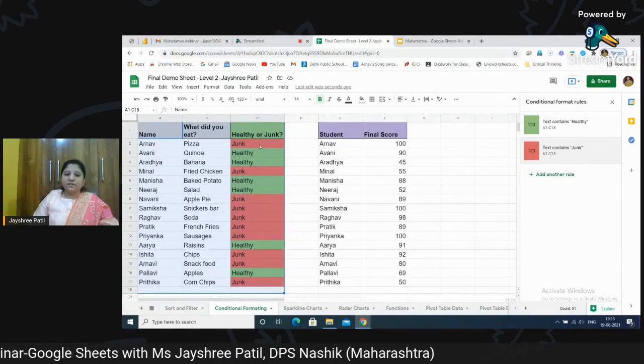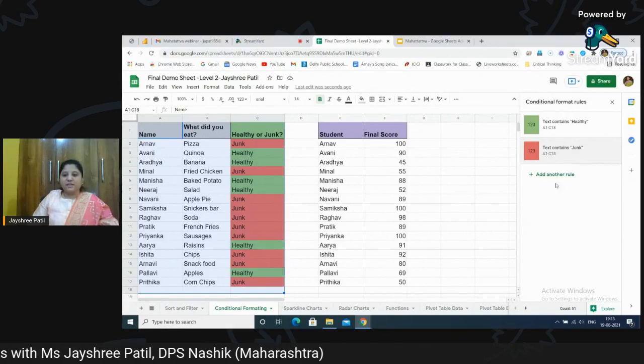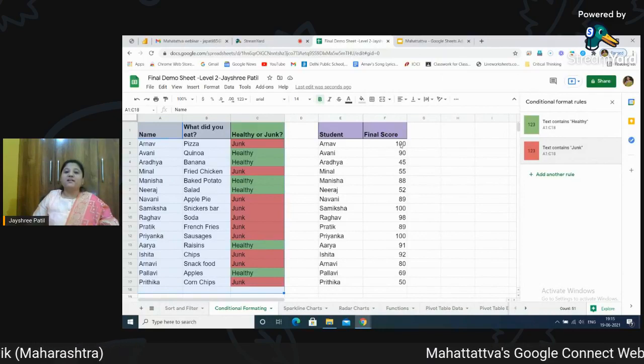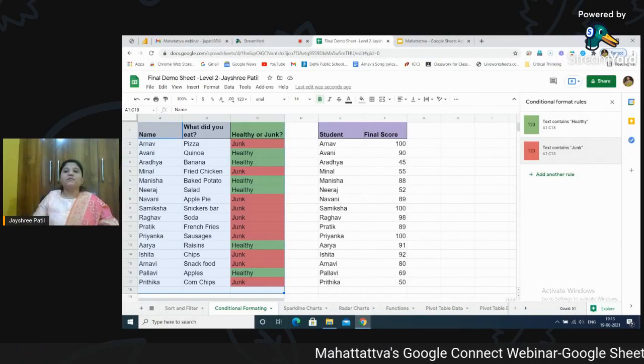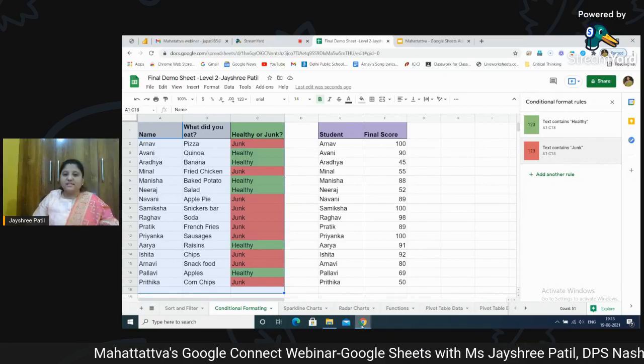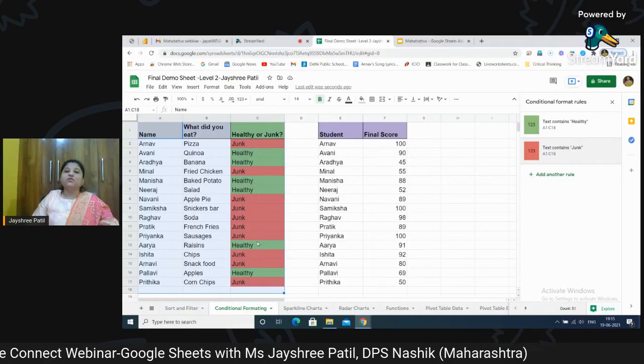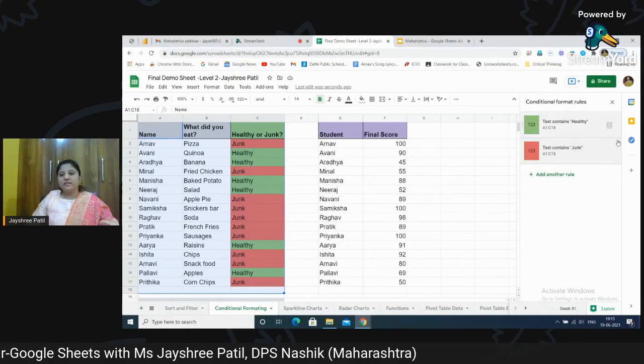Now this was done with only two colors. We are just applying rules and we are using it. Now, when you want to apply a series of colors, when you want to give levels of color, how to do that? Before we move with this data, you should know that if you have applied some conditional formatting and you want to remove it, it's again very easy.